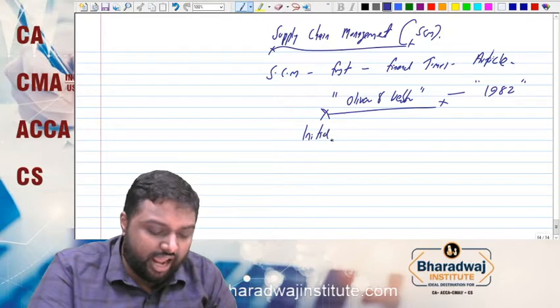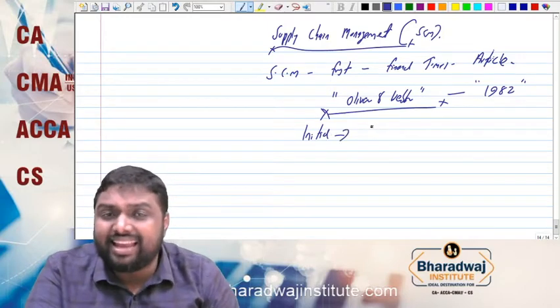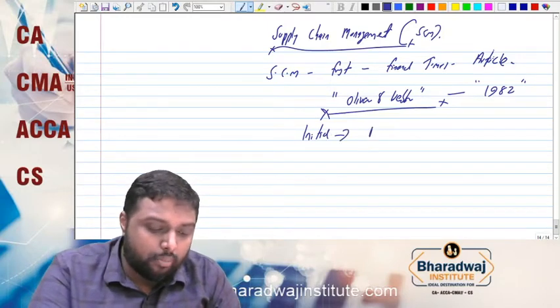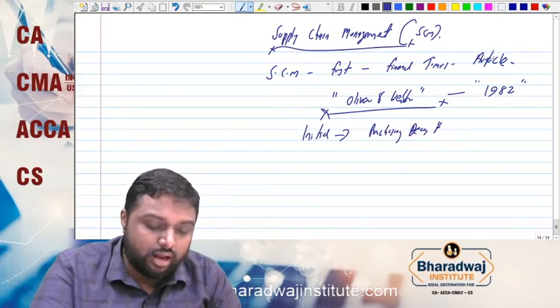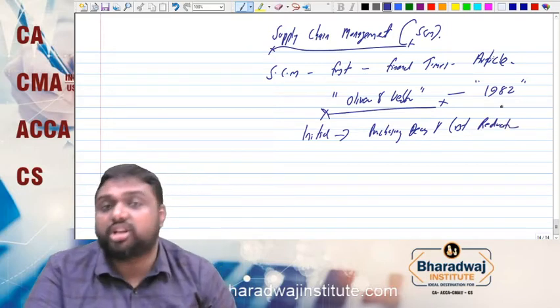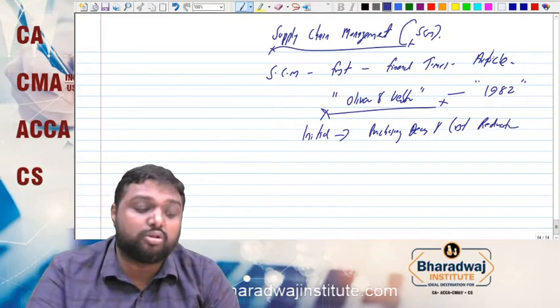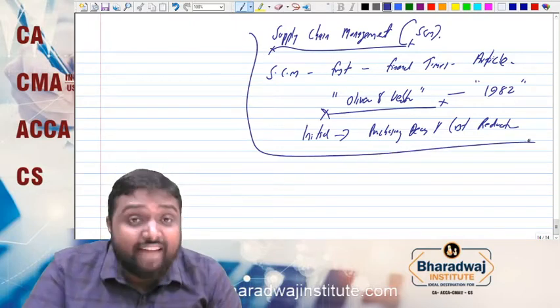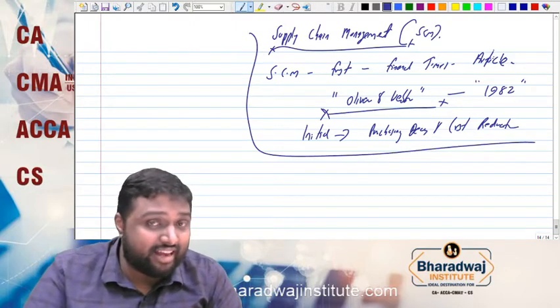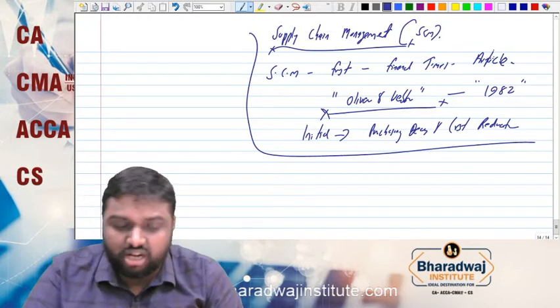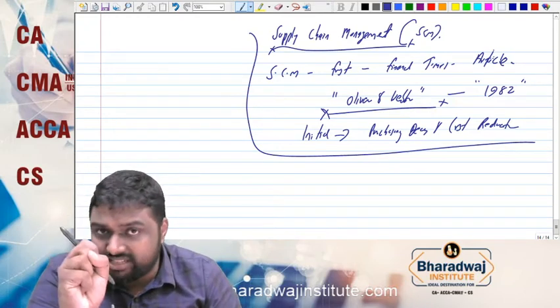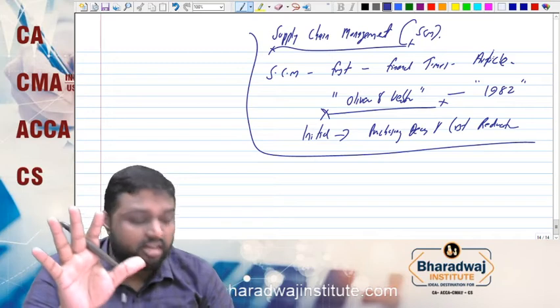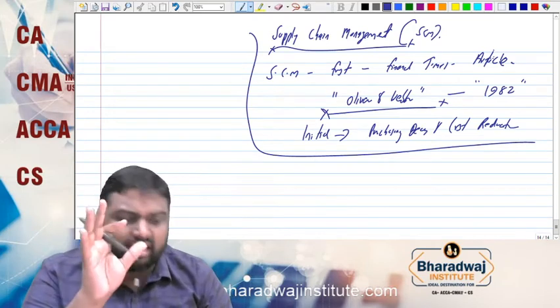In earlier time, it was mainly focusing on purchasing decision and cost reduction, or sourcing and cost reduction. But later on, the relevance of supply chain has been entirely changed. Earlier it was only for purchasing and cost reduction. Later it has been entirely changed.